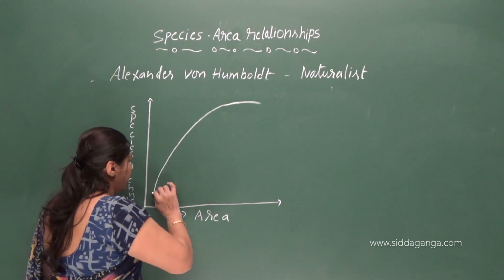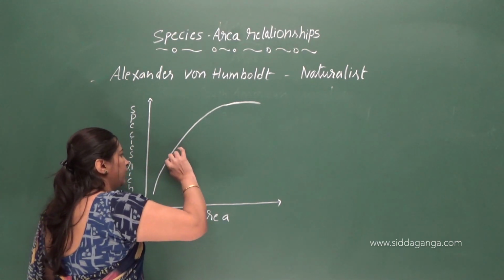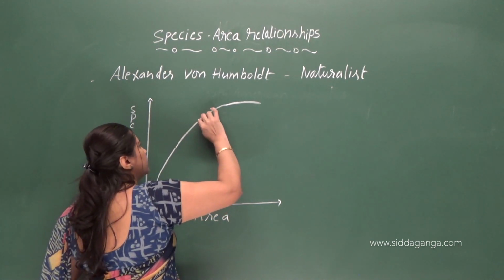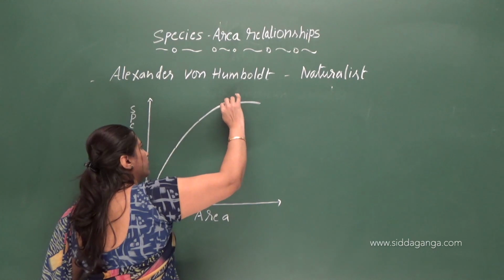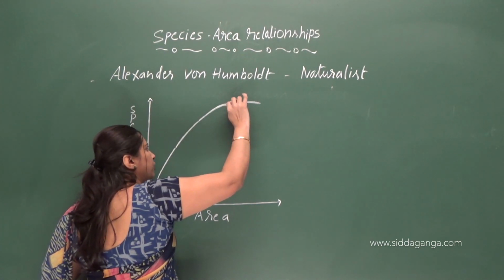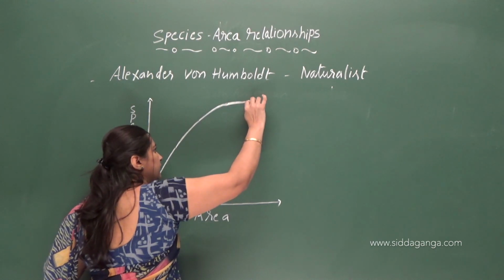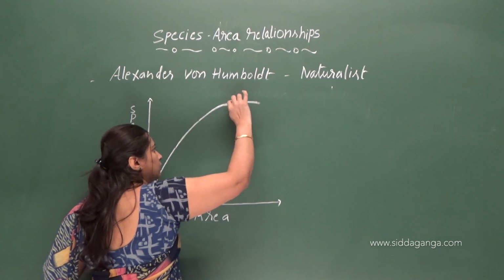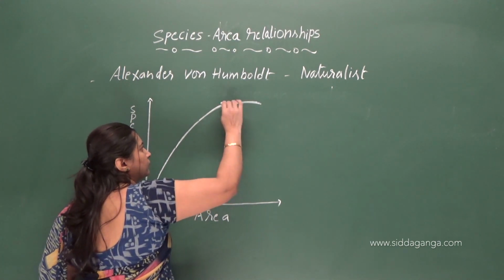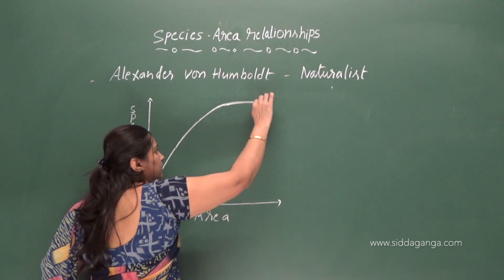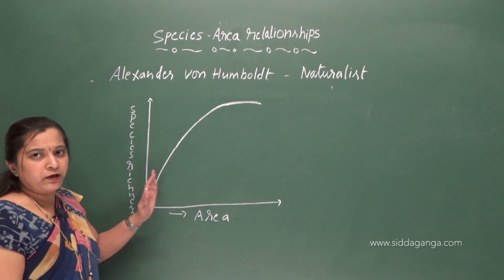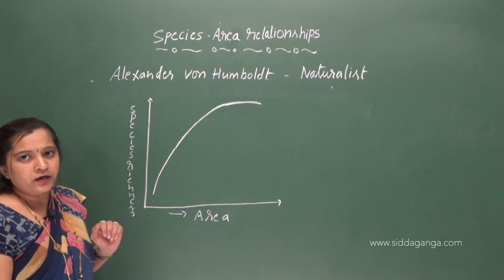So, as the explored area increases, the number of species also increases up to a particular limit. After that, there will be no increase in the number of species. So, the slope becomes steady here, right? So, this is the curve we get when we plot a graph of this particular statement.